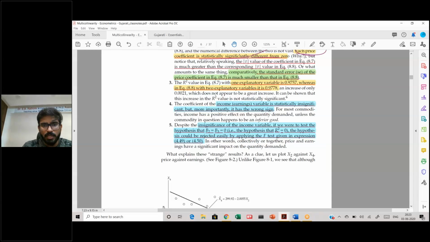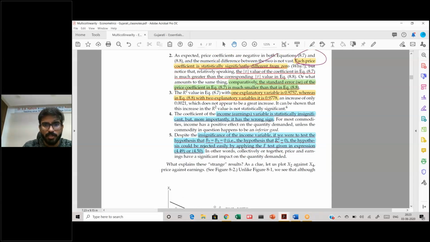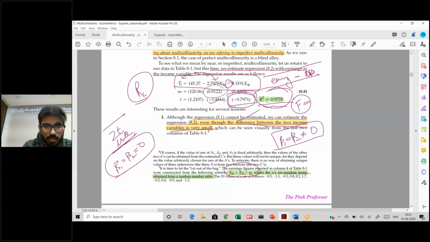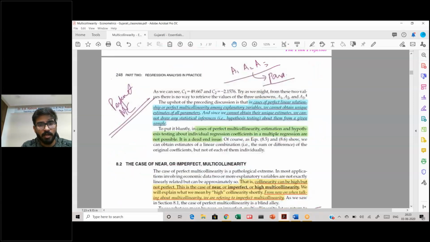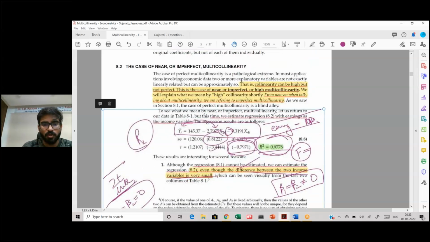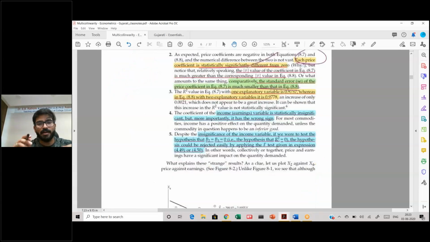However, if you see, the standard error is smaller in the previous case as compared to this. So what we are saying is, see the standard error here, it's 0.81, and see the standard error here, it's 0.12. So when you compare these two, you will find out the standard error has increased in case of this, in case of the multicollinearity problem.